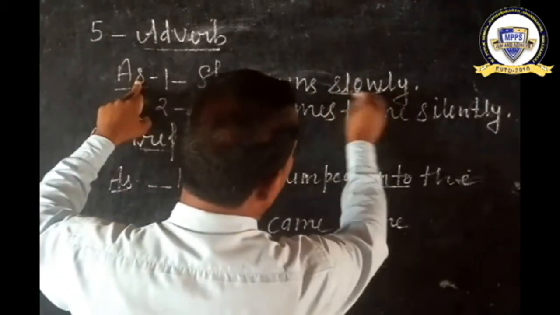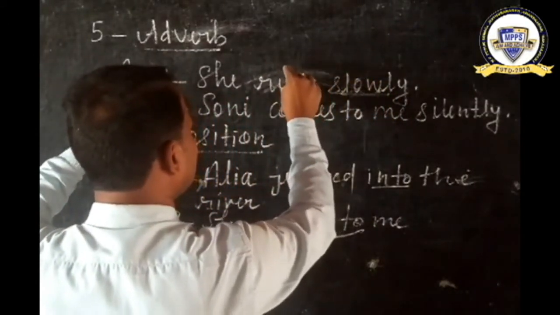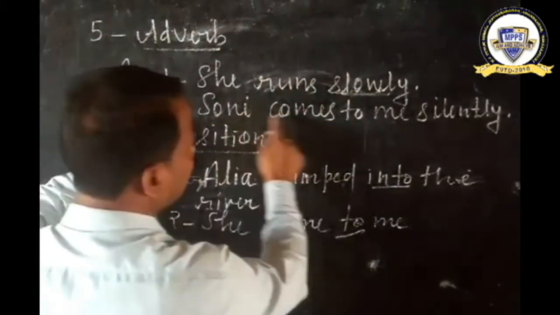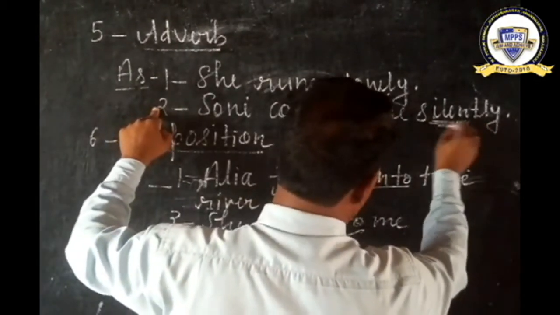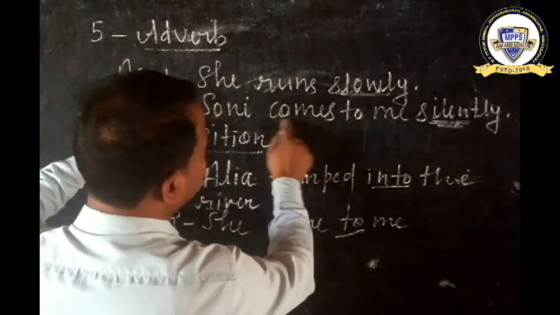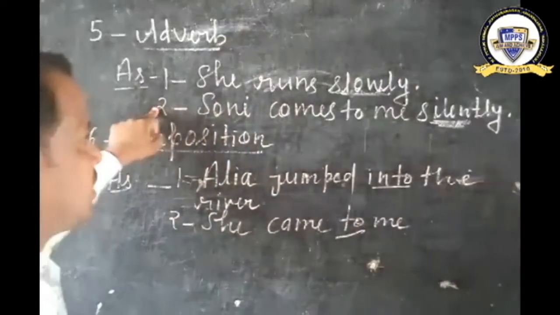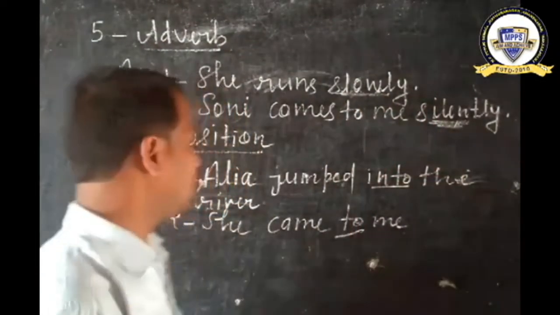Slowly is our adverb because it modifies a verb, runs. Second sentence, Sony comes to me silently. So silently is our adverb because it modifies a verb, comes. So we can say slowly and silently both are adverbs.